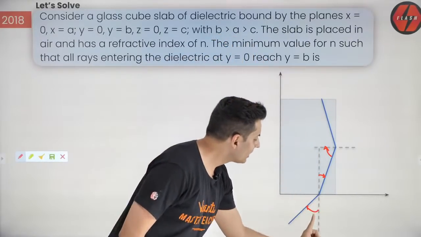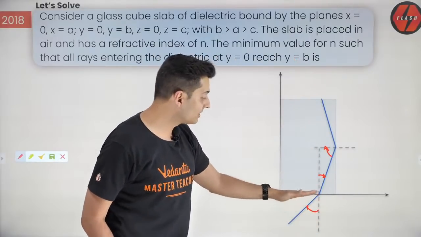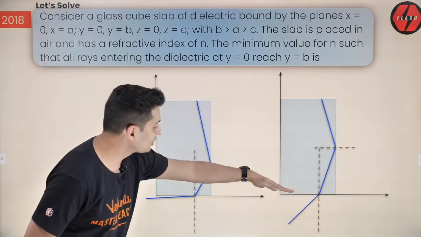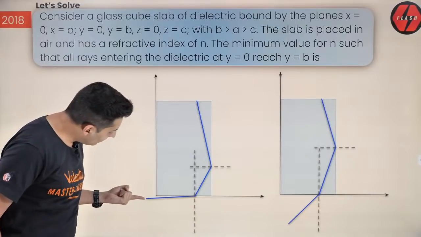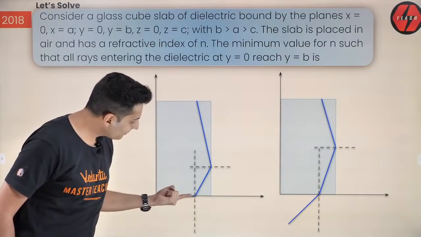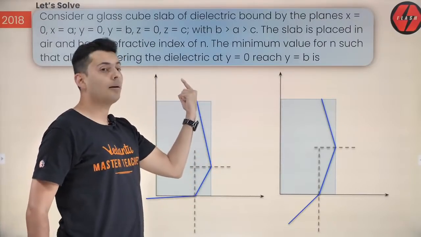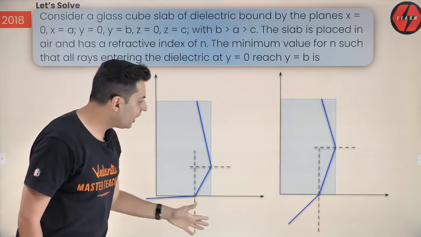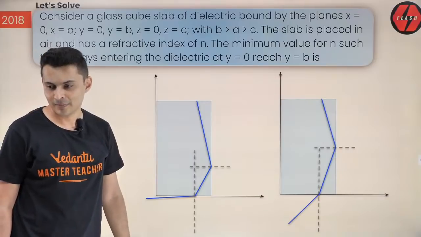If the ray comes straight like this, that's never a problem. The problem is the most extreme case. Which is the most extreme case? You bend it so much, not bend it like Beckham, it's almost grazing the surface, enters inside, and even that ray comes over here. If that ray is able to reach, then all these rays will be able to reach the other side. That's the catch.